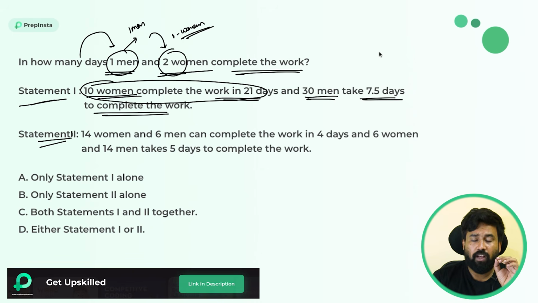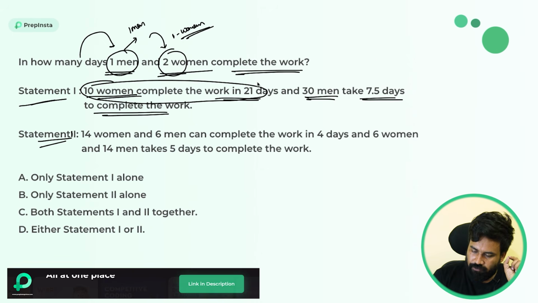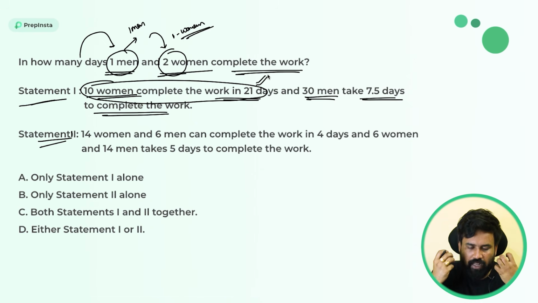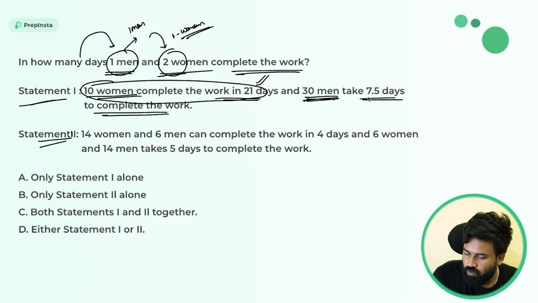Can you find one woman's work or not? Yes, we can find it. Don't calculate. You just have to think yes or no, that's it. Data sufficiency is all about yes or no, not about the calculation part. Yes, I can find. The second one, 30 men can take 7.5 days to complete the work.